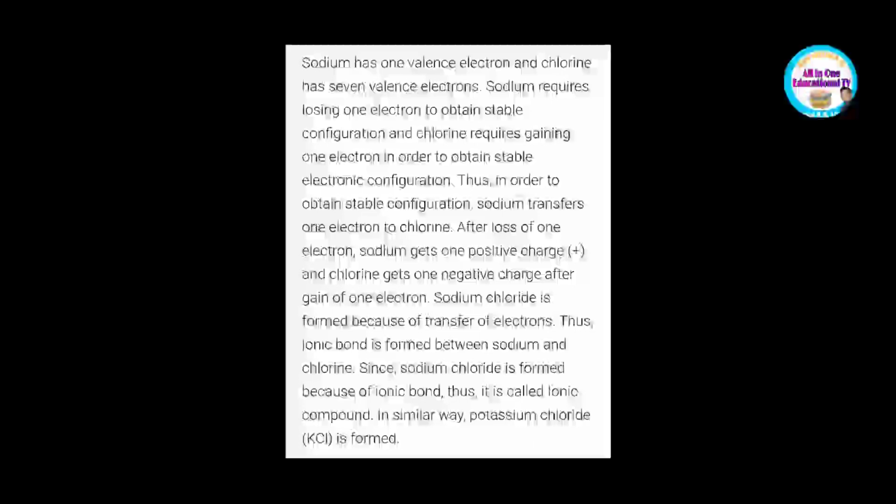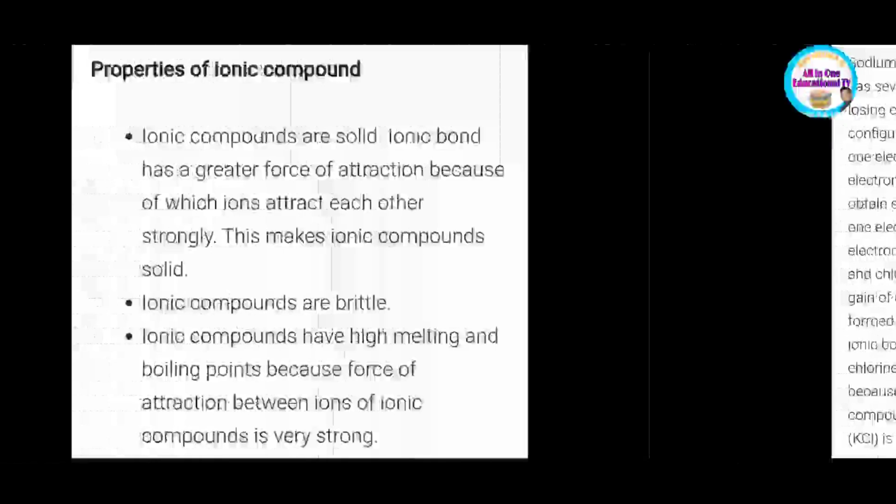In a similar way, another example of ionic compound is KCl, potassium chloride. You can try to make the KCl structure by transfer of electrons. This is the explanation of formation of sodium chloride by transfer of electrons.